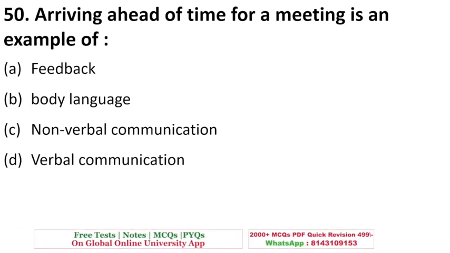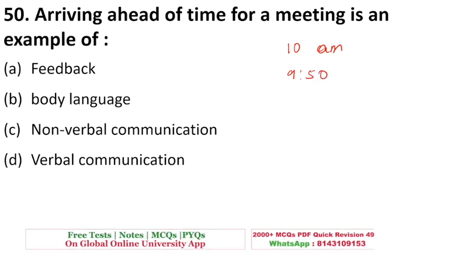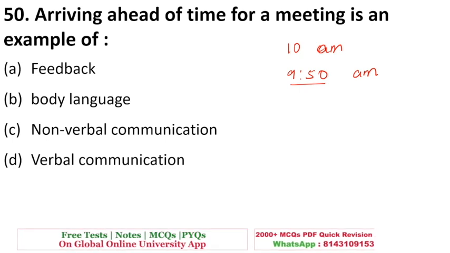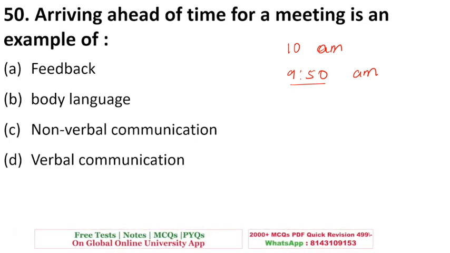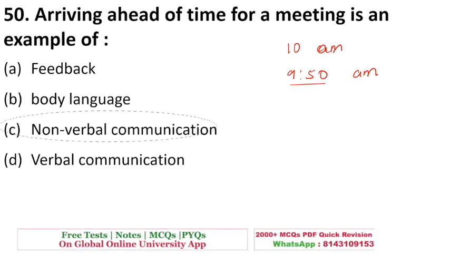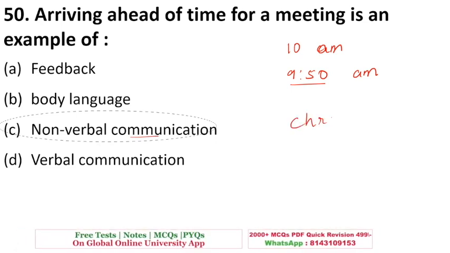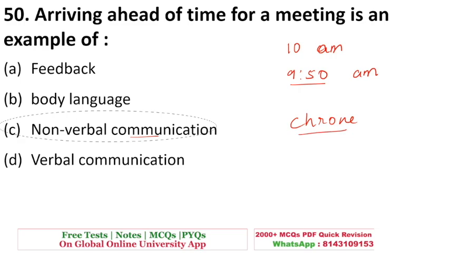Arriving ahead of time for a meeting is an example of. So sometimes if your meeting is at 10 a.m., and you reach the office at 9:50 for the interview, the person who is going to take the interview will get a message that you are a punctual person and you are proactive and eager for this job. So even the timing of your interview, if you come early, is also a type of non-verbal communication. Even if you are not saying anything, you are still communicating something by the time you are coming. So this comes under chronemics. This is a type of non-verbal communication. That is why C is the answer to this question.